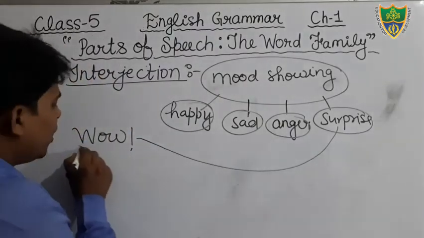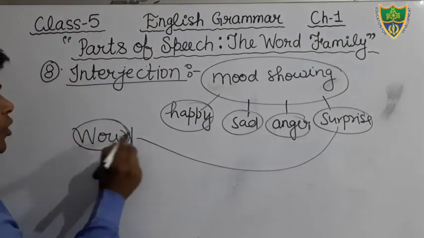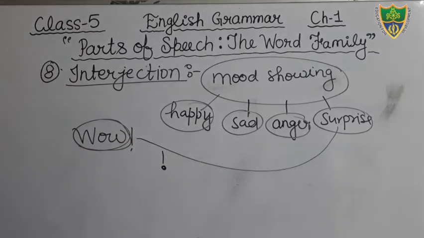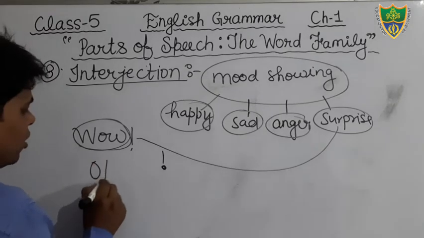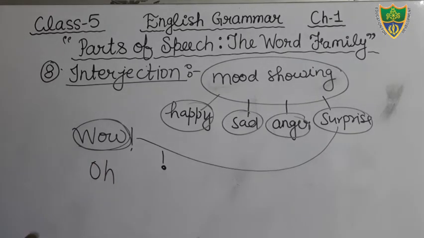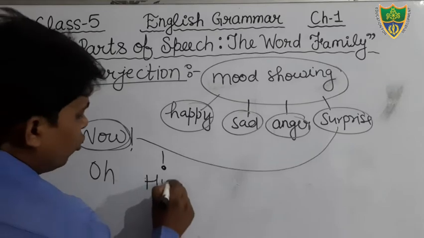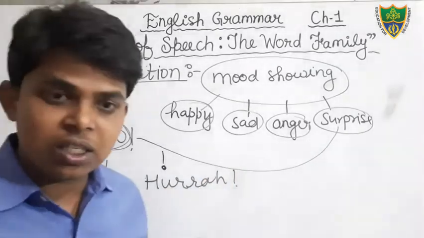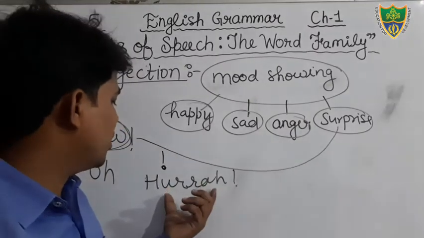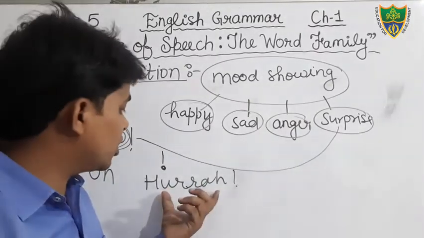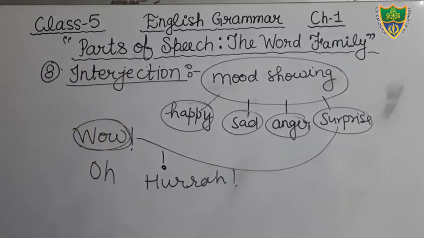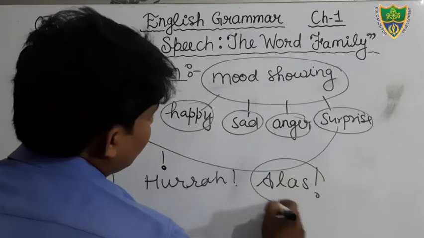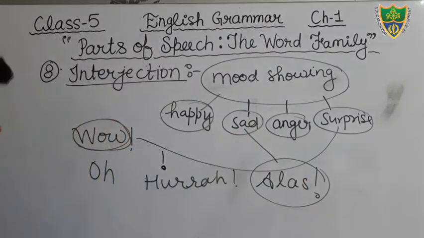And after an interjection word we use the exclamation sign. This is the exclamation sign, you know. When we are sad we say oh. When we are feeling very happy we say hooray. Hooray, we have won the match. It shows excess enjoyment, excess gladness. Sometimes we also say alas. Alas is what? It is a feeling of sadness.